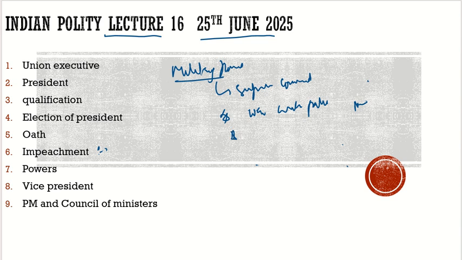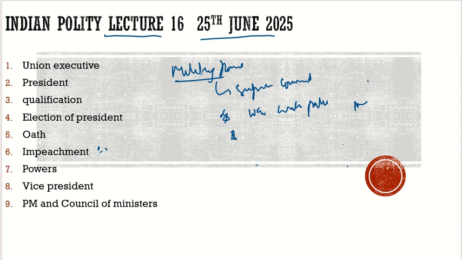Third, if you want to declare peace with countries, or go for a ceasefire, it would be decided and done by him. So these are the military powers, and they are exercised on the aid and advice of the Prime Minister. This much is what you need to know with respect to military powers.